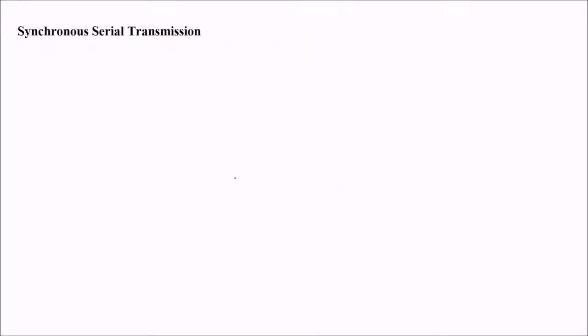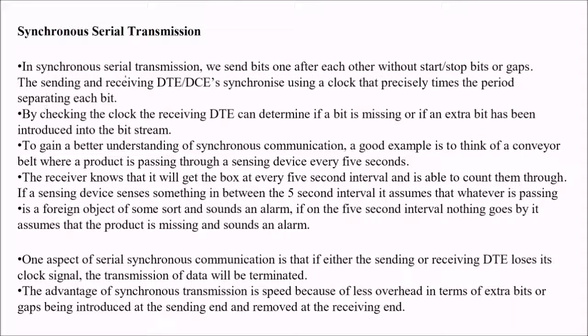Apart from this, we have synchronous serial transmission. We have seen asynchronous, and this is synchronous serial transmission. In synchronous serial transmission, we send bits one after another without start and stop bits or gaps. The sending and receiving DTEs synchronize using a clock that precisely times the period separating events. By checking the clock, the receiving DTE can determine if a bit is missing or if an extra bit has been introduced into the bit stream.